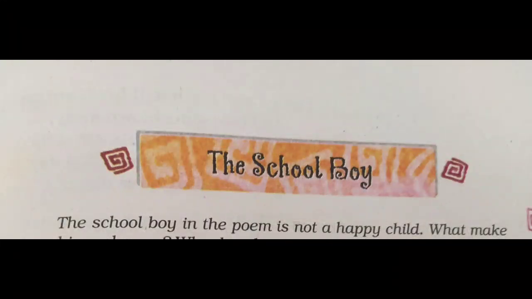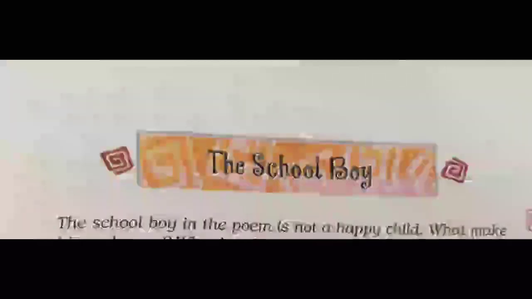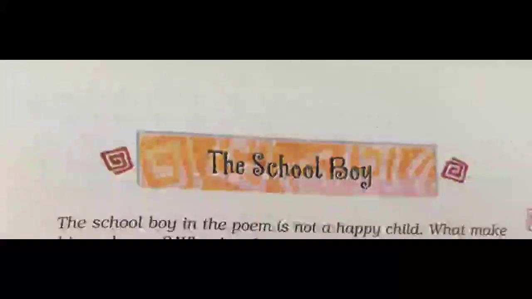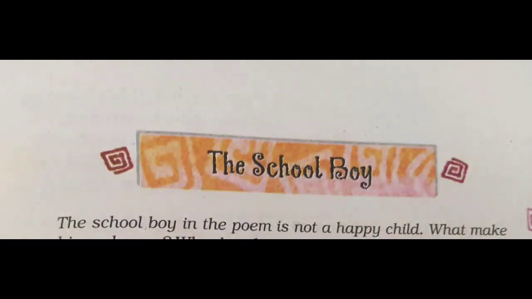So the bud means before the flower blooms, it will be in the stage called bud. When it is plucked, when it is removed from the plant even in the bud stage, definitely the flower won't come. So he explains everything to the parents to make them understand.